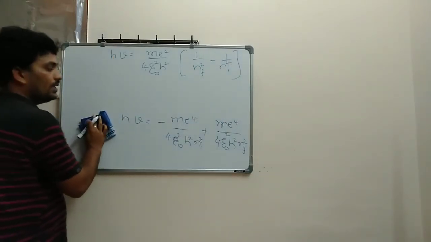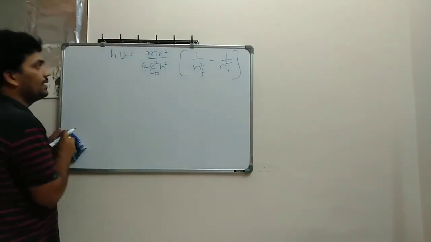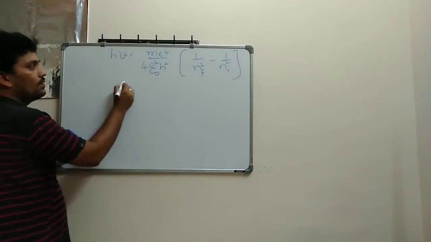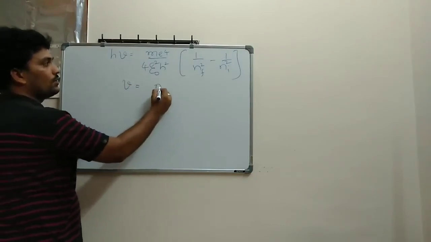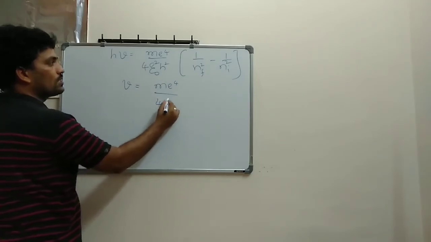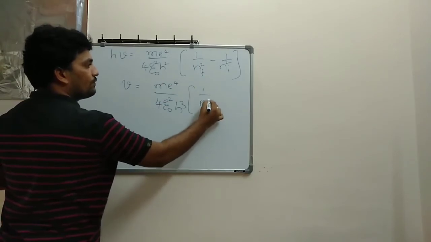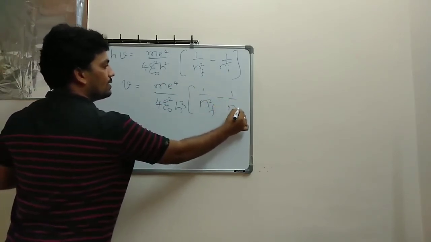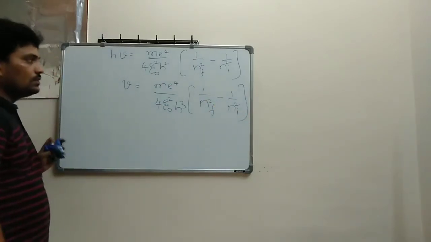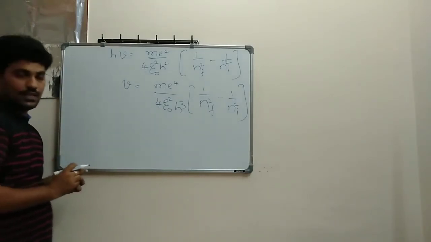Here, if you take h down, nu, the frequency, is equal to m e power 4 divided by 4 epsilon naught square h cube times 1 divided by nf square minus 1 divided by ni square.